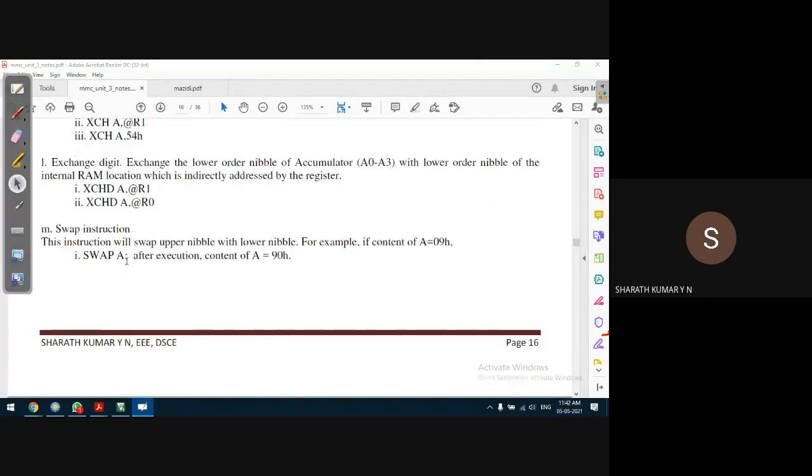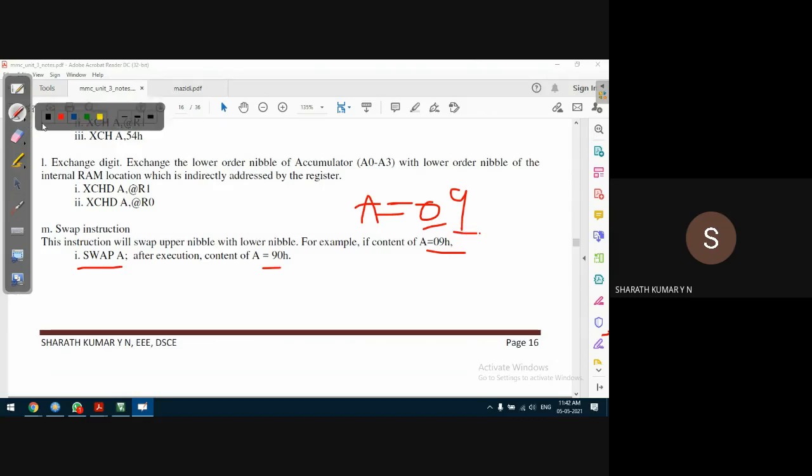One more type of data transfer instruction is called swap. What is swap? Let us say A is equal to 09H, some data available in accumulator. This is the lower nibble and this is the upper nibble.